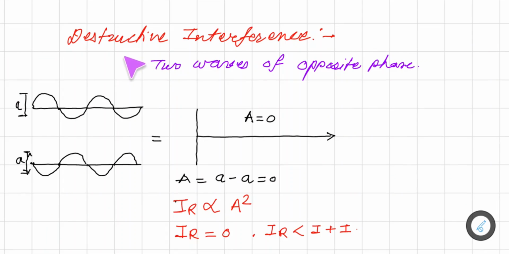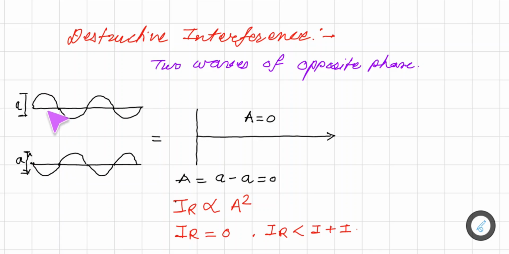Now let us talk about destructive interference. We saw constructive interference is because both the waves were in phase, but now the waves which are interfering, we are going to consider out of phase. Here is the first wave with the same amplitude and same wavelength lambda, but in the other case the amplitude and wavelength are the same, but there we see a phase shift. So here it is positive, here we get a negative.